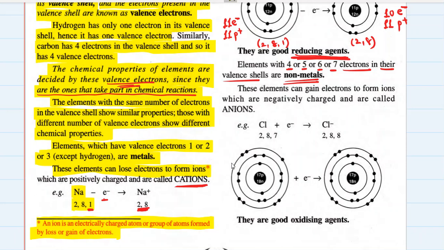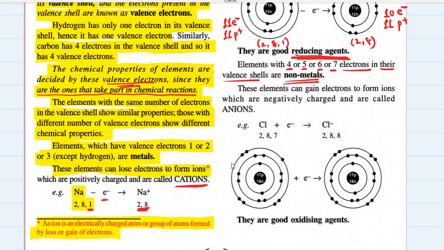So what is the stable electronic configuration which noble gases have? Their outermost shells are completely filled. What do you mean by outermost shells completely filled? When the outermost shell has 8 electrons, that is considered a completely filled outermost shell. That means noble gases have their outermost shells completely filled. They do not require any electrons, and that's why they are stable.